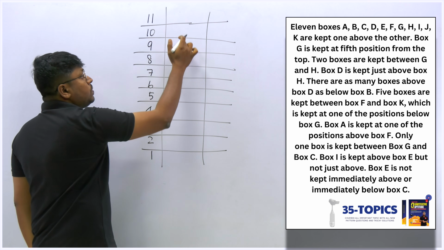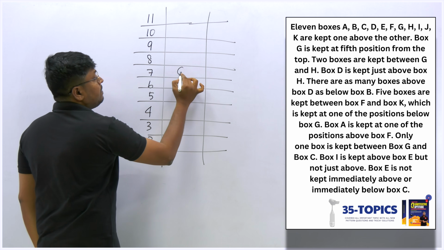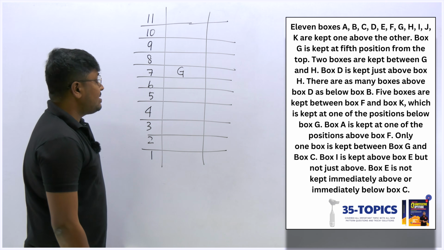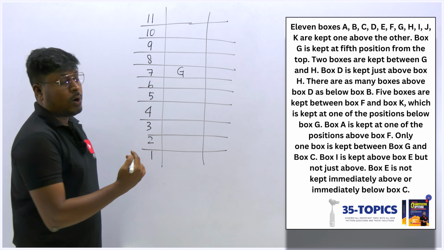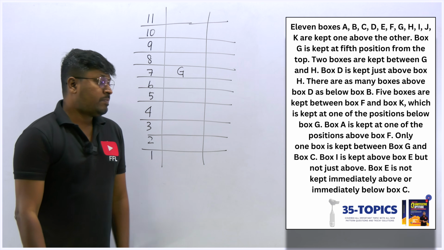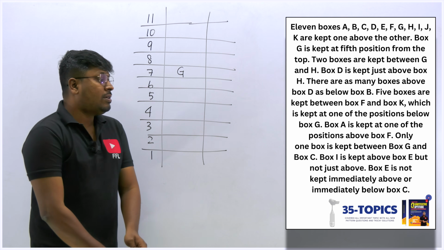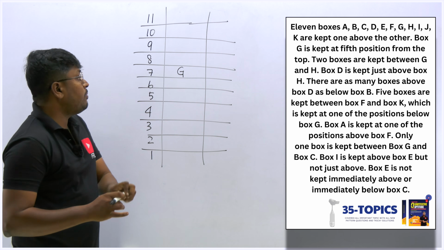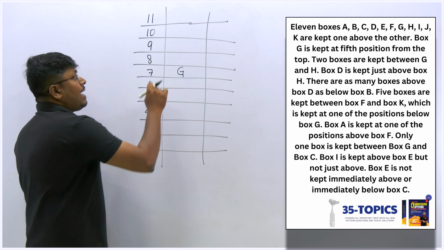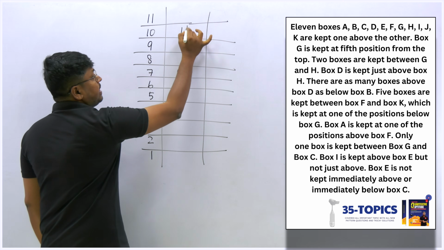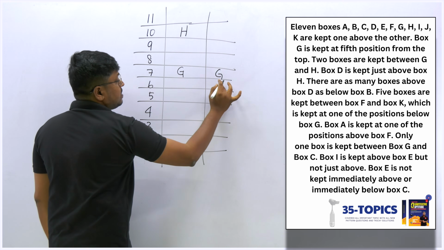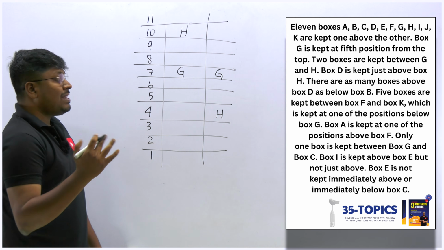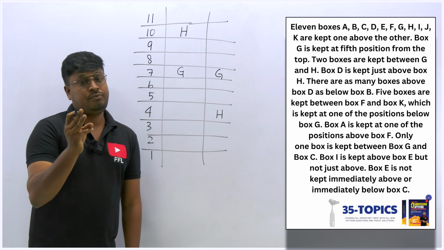So 1, 2, 3, 4, 5. So it will be placed on the 7th area, right? So 7th place. So box G is placed, then we can say from the top it is on the 5th position. And the next point is 2 boxes are kept between G and H. So between G and H there is a gap of 2 boxes. So either I can fix H here, one possible case, or else I can fix H here. So totally there are 2 possible cases where between G and H we have a gap of 2 boxes.